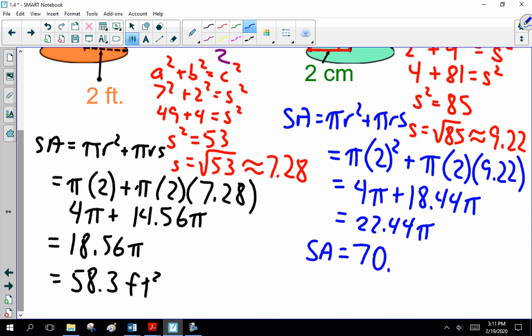Okay, show me your work in 3, 2, 1. Okay, I'm seeing 70.3, 70.4, 70.5. 70.4 seems to be the most common answer. Yeah. Okay, well, hang on. I'm seeing 70.4. Yes.